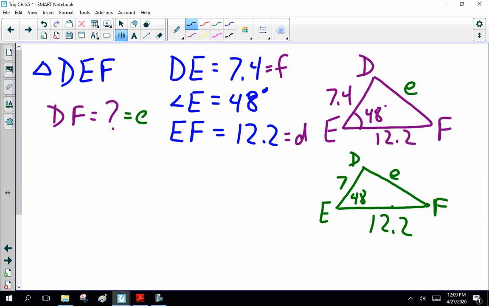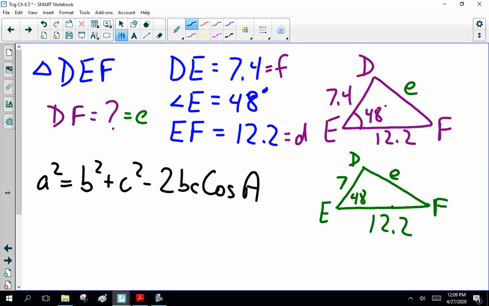Well, if we're doing the side version, it is, as written on your formula sheet, a squared equals b squared plus c squared minus 2bc cos of A. So A, or the side we don't know, is E. What sides do we know? D and F. So this is 7 squared plus, sorry, 7.4 squared, my bad. Thank you for pointing that out.